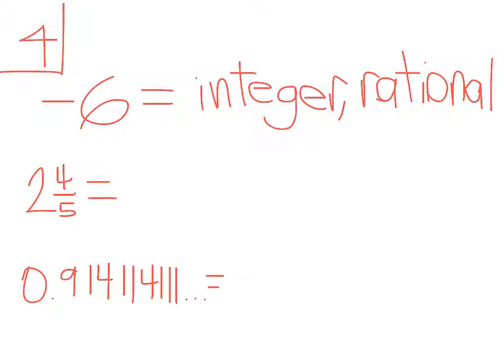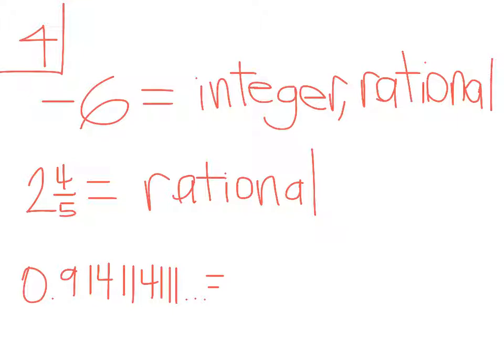Part B, 2 4/5. Now, it's not a natural number, a whole number, and it's definitely not an integer, because all of those numbers go 0, 1, 2. This is just a rational number. A rational number is a ratio number, so that means it can be written in the form of a ratio, which means it's a fraction or a decimal, because decimals and fractions are ratios.